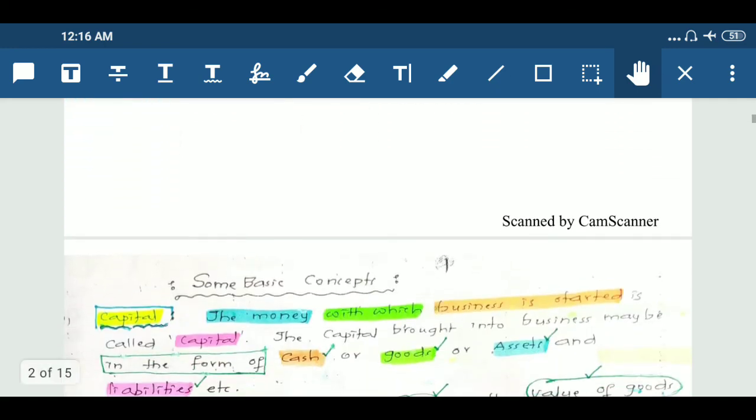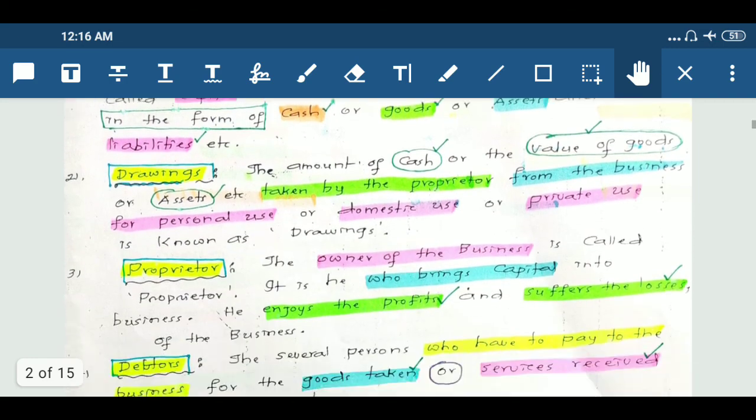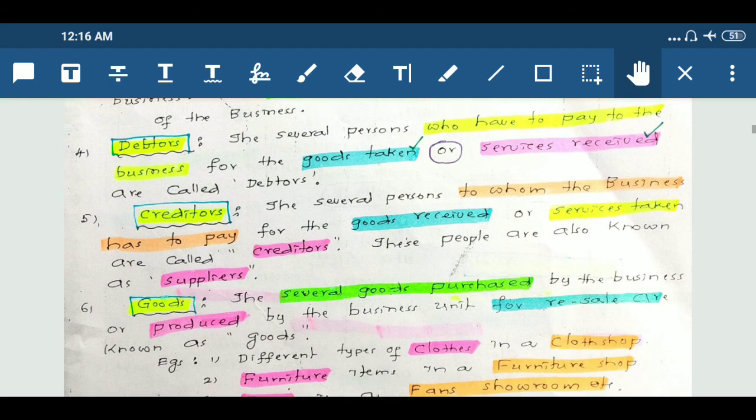Today our concept is some basic concepts. So now we are continuing from debtors.